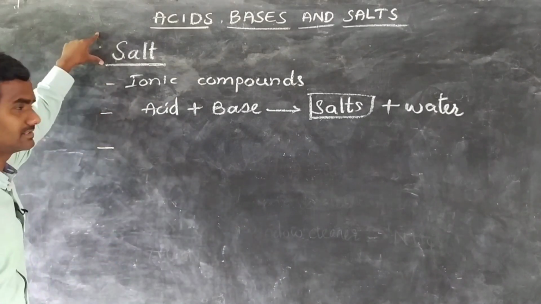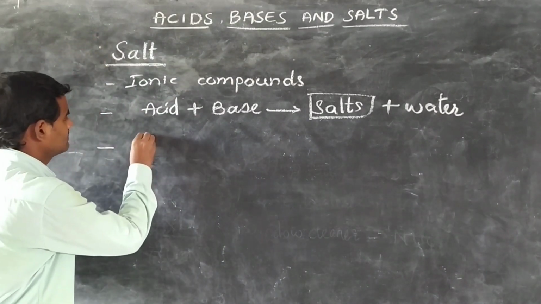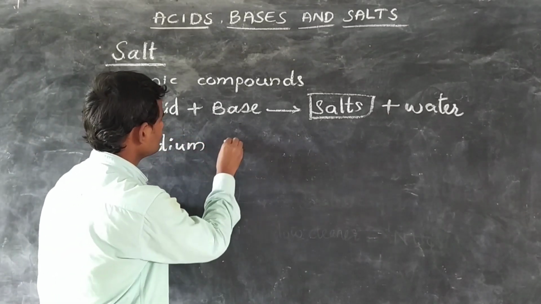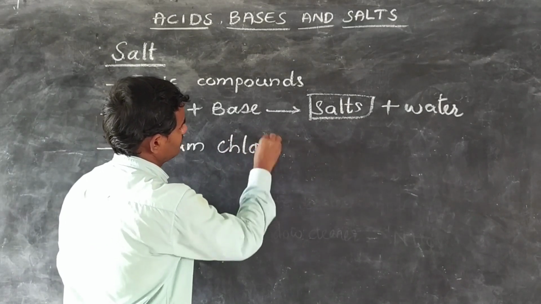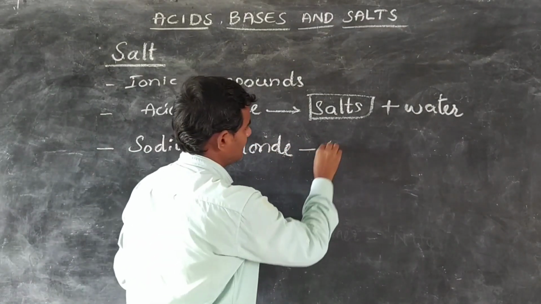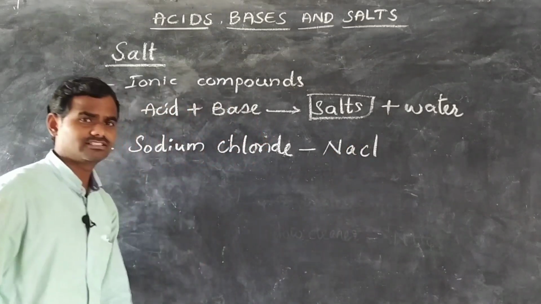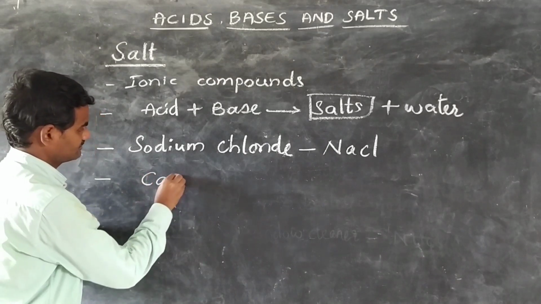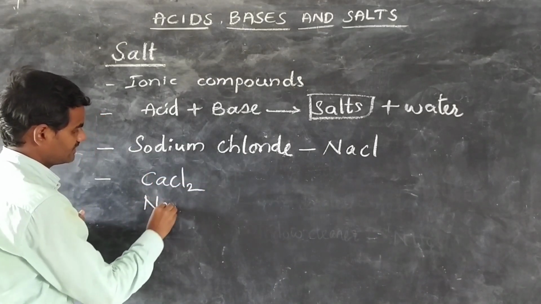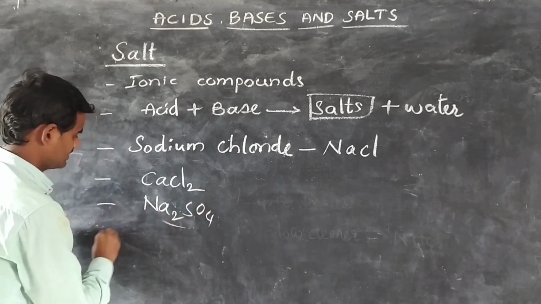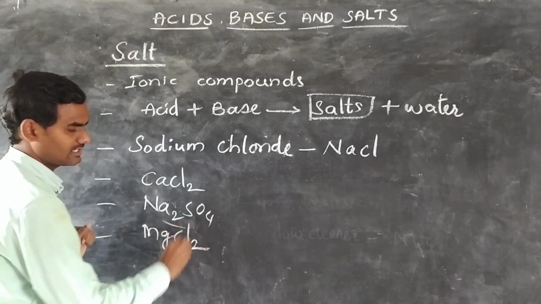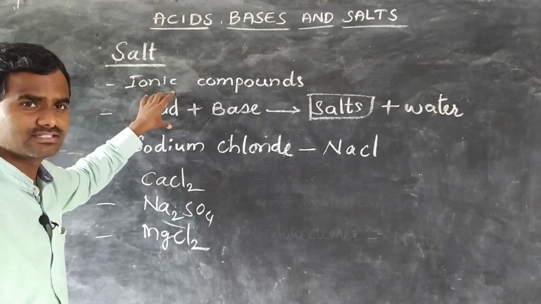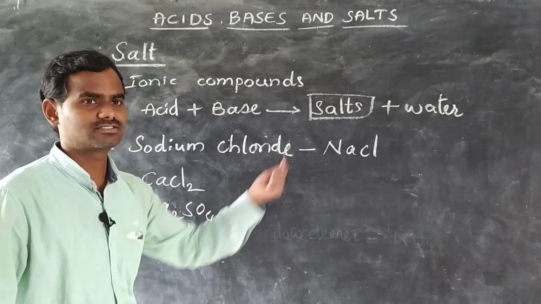The major example of salts is sodium chloride, and its formula is NaCl. Like this, there are so many salts. We have calcium chloride, sodium sulfate, magnesium chloride. Salts are ionic compounds which are formed when acids react with the base.